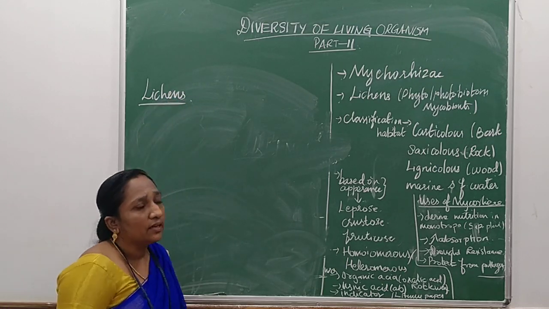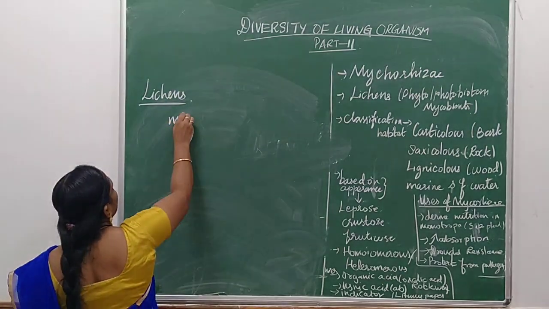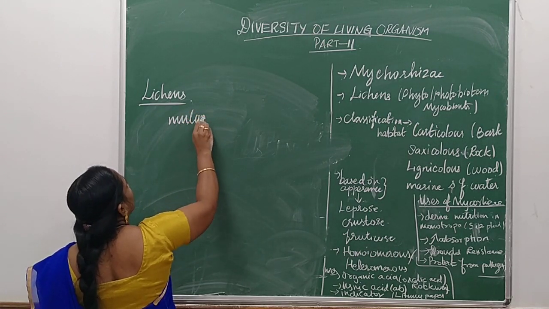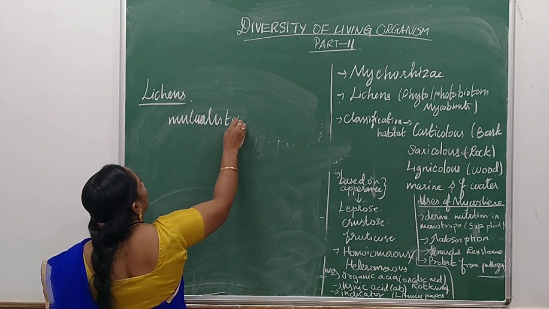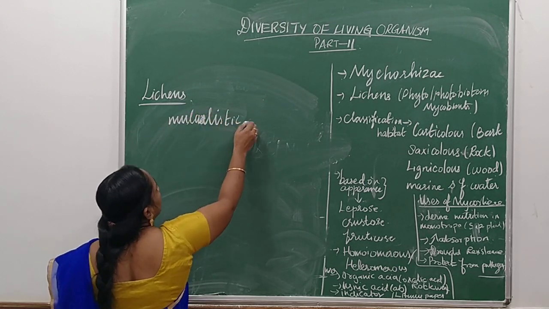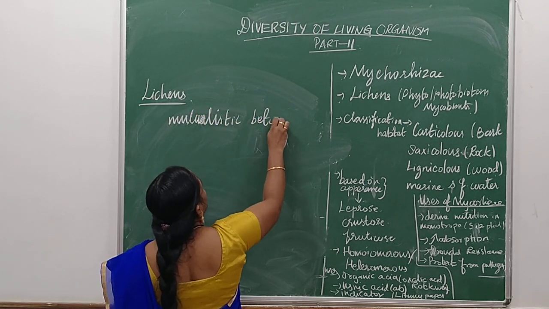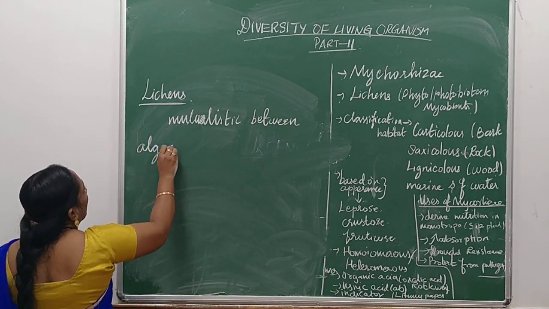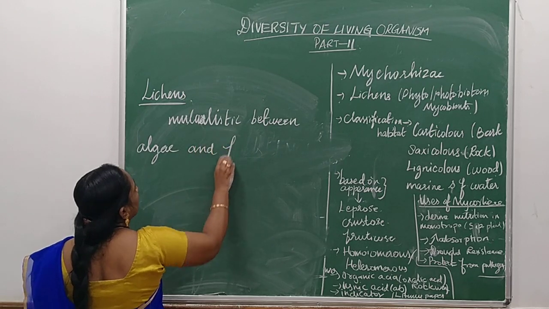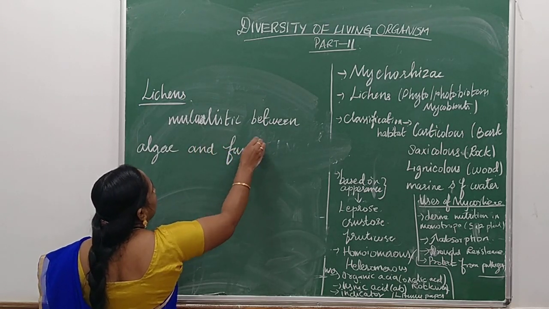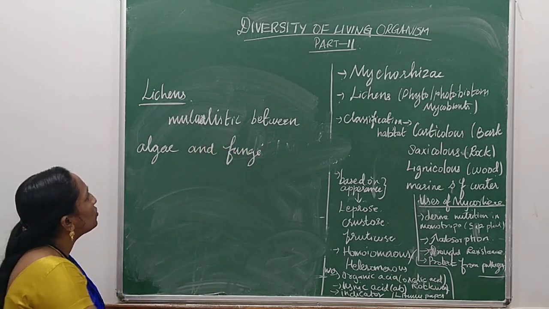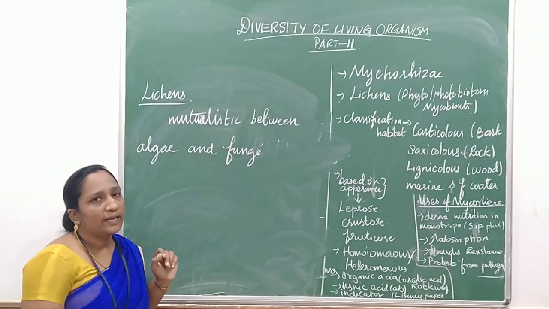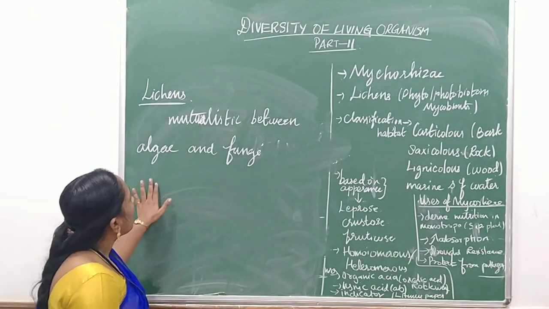This lichen is again a mutualism between algae and fungi. So the mutualism between algae and fungi is called what? Lichens. Algae and fungi together are called lichen. So how does it work?